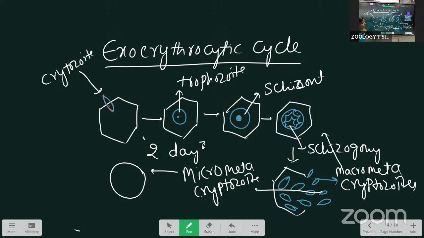Metacryptozoites, also called secondary merozoites, are released, the micro and the macro metacryptozoites. The micro metacryptozoites every time attack the RBC. The macro metacryptozoites continue one more exoerythrocytic cycle.